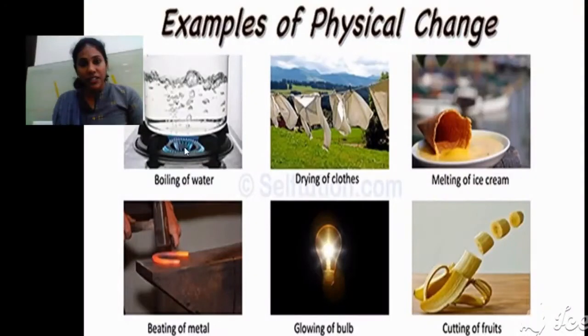Okay, so physical changes here. Boiling water, see, a vessel full of water is getting boiled here. Before boiling it's in a liquid state, after boiling it will be in a vapor state, but in the liquid state water is H2O, and in the vapor state also water is H2O. There is no change in the chemical composition, isn't it? And observe the drying of cloth. Whatever water was there in the cloth is just getting evaporated. It's getting converted from liquid form into gaseous form. Chemical composition remains the same. Okay. Similarly, melting of ice is also a physical change.